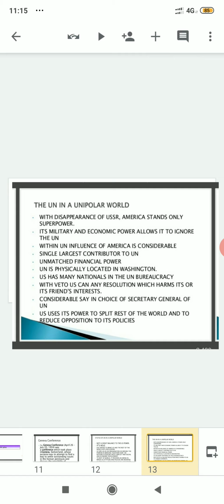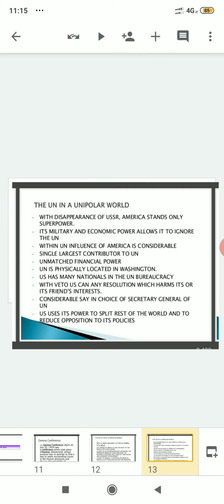Why is America always considered influential to the United Nations? After that, with veto power, the US can block any resolution which harms its or its friends' interest. It is also a permanent member of the UN Security Council.